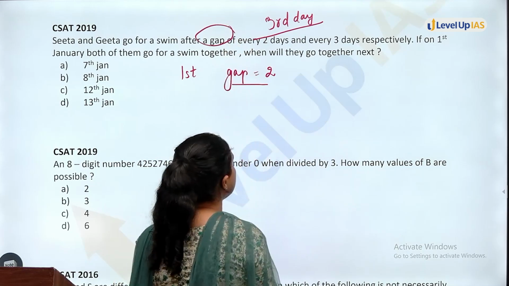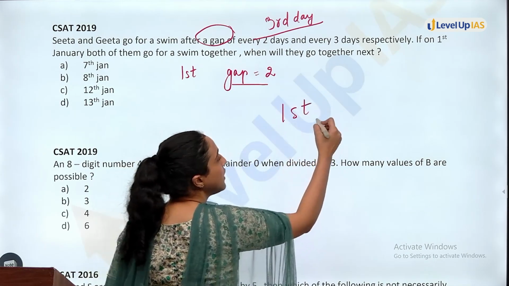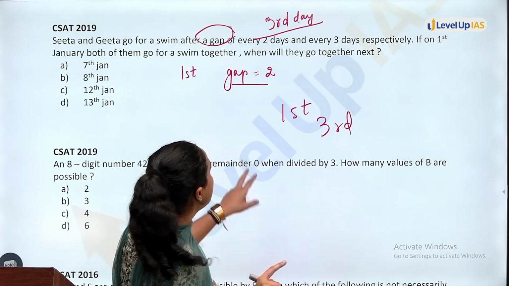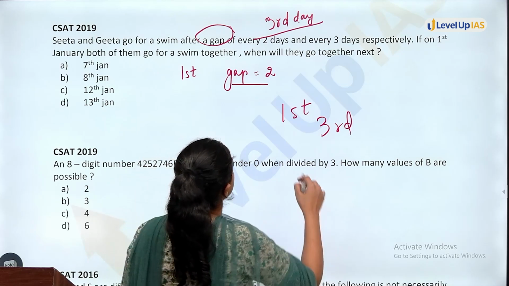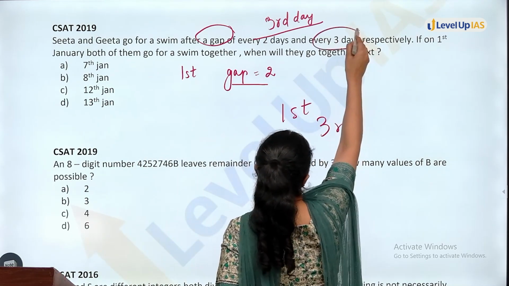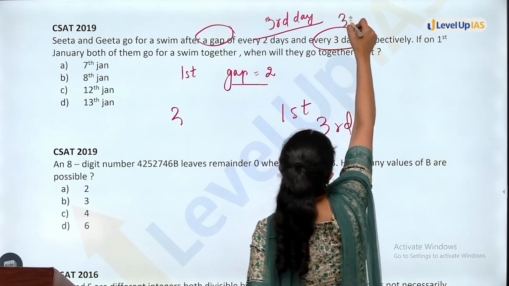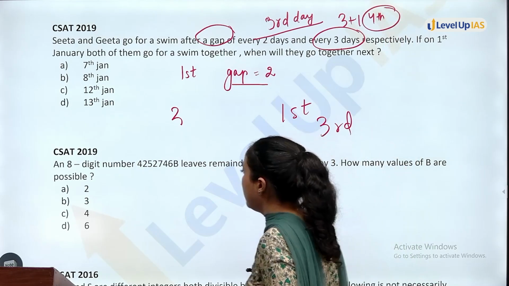It is not given that if Sita goes on the 1st day, then she will go again on the 3rd day. They are saying that the gap is 2 days. This you have to understand. Then similarly for Geeta, when the gap is 3 days, that means Geeta will go on 3 plus 1, the 4th day. So this was the trick here.